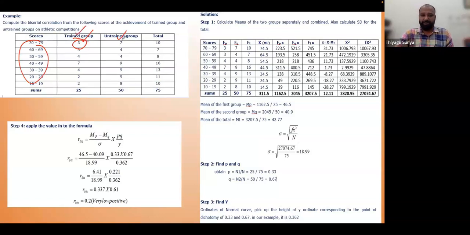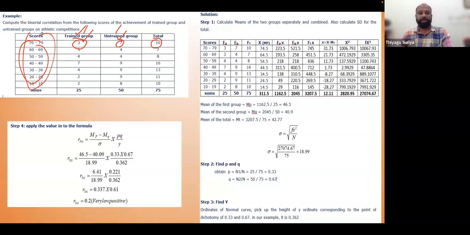And 70 to 79, the untrained group, is 7. Altogether, the total. Therefore, there are two kinds of variables: the trained and untrained group is categorical, and the scores are continuous. Therefore, we can go with a biserial correlation. Hope you're getting this. But these things are not needed for Jamovi. In Jamovi, we can have only 3 or 4 calculations. Even in SPSS, we can't find the point biserial.